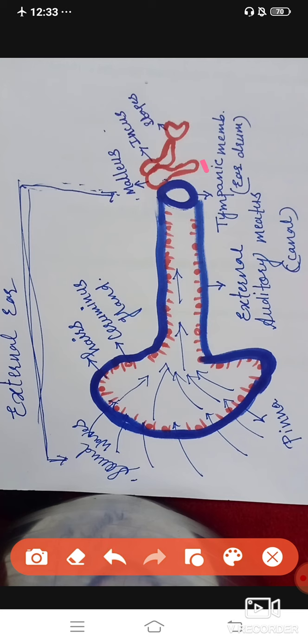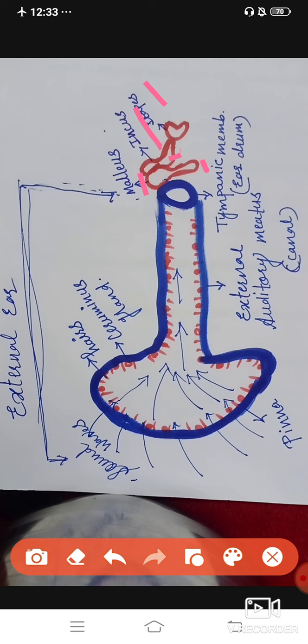The first one, this one, is the malleus. You can see this one is the malleus. The second one, this one, is the incus, and this one is the stapes. Okay, so the middle ear consists of three ossicles, which are the malleus, incus and stapes. The malleus is attached to the tympanic membrane. It is the first bone and has attachment with the tympanic membrane, which was part of the external ear.